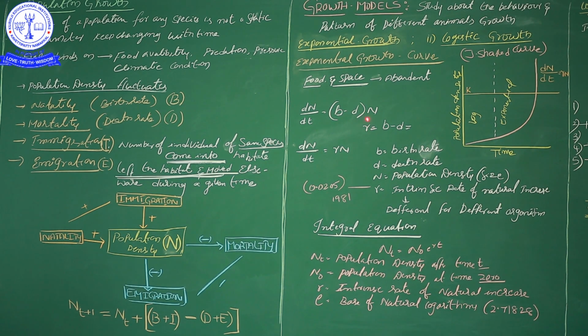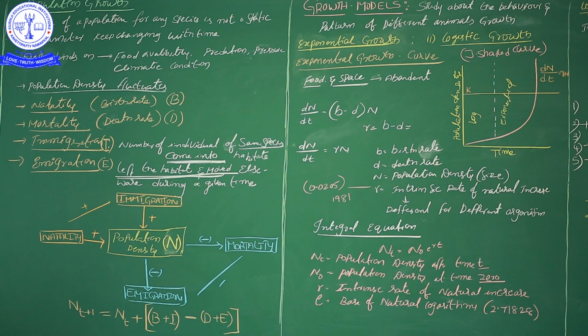That multiplied with the already existing organisms gives the population size of one particular group of organisms. That is the change in the density or size of the population over a particular time difference, 1 year, 2 years, 3 years. Here b minus d, birth rate minus death rate, gives the r value.